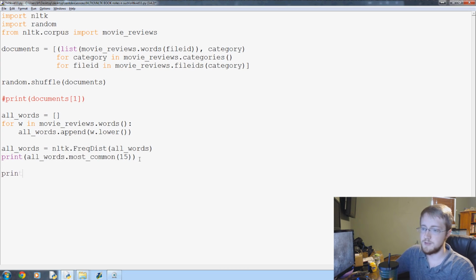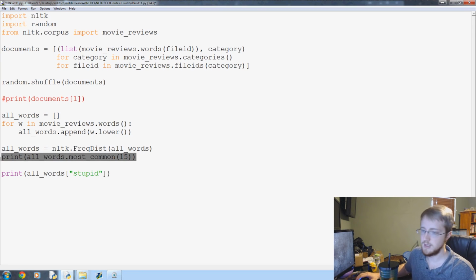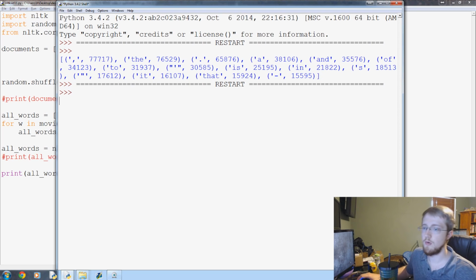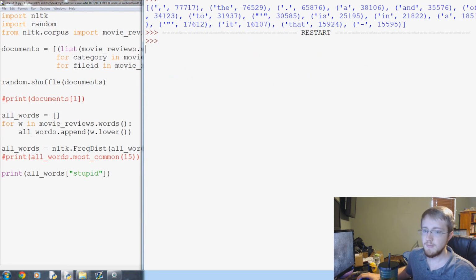You can also do something like print all_words and then 'stupid'. Let's see how many times the word stupid pops up in our entire corpus of movie reviews. Let me pull it up here. Okay, so here we have 253 times the word stupid appears in these reviews.